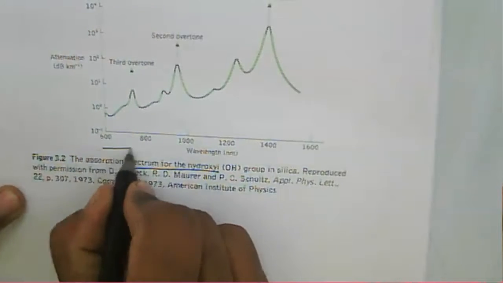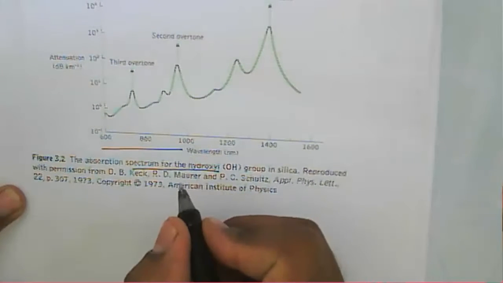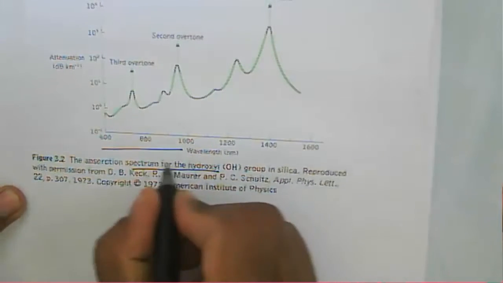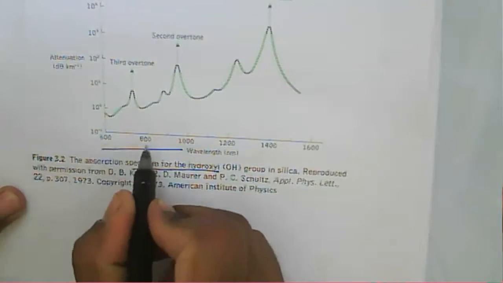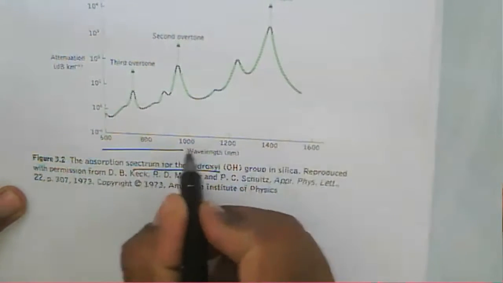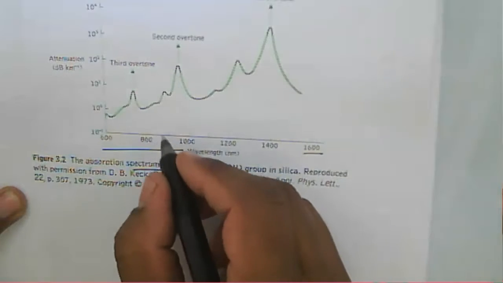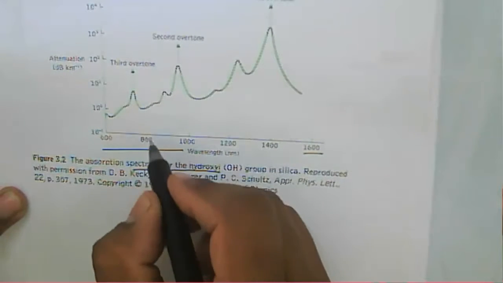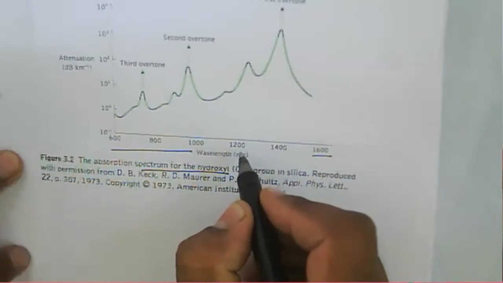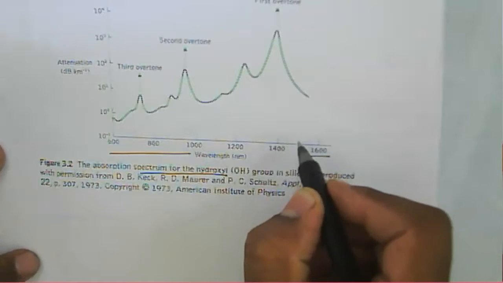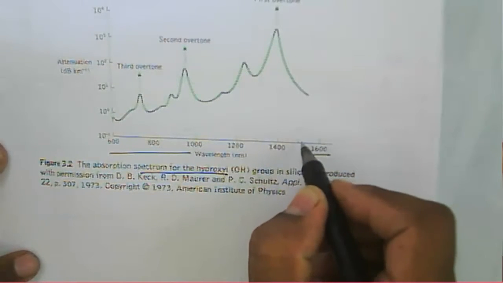This axis is the operating wavelength, say 600 nanometer, 800 nanometer, likewise up to 1600 nanometer. Generally, our fiber operates at 850 nanometer, 1350 nanometer or 1550 nanometer.